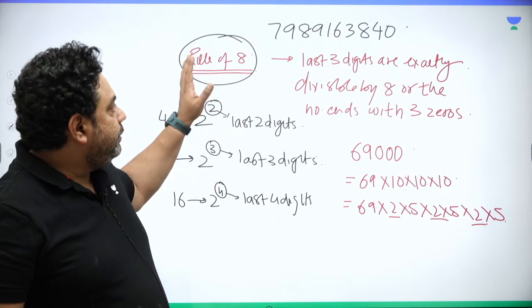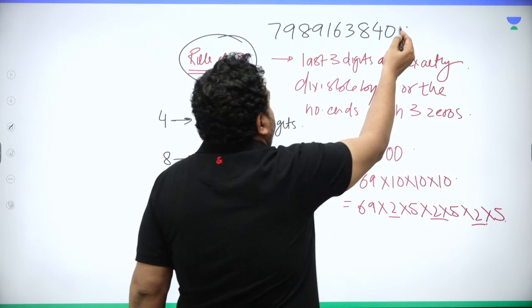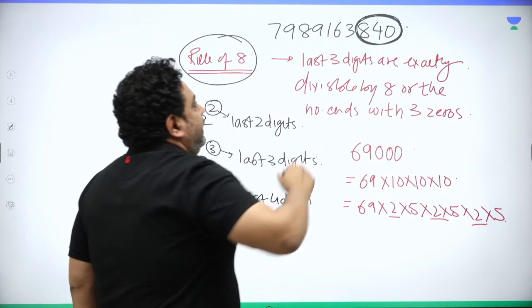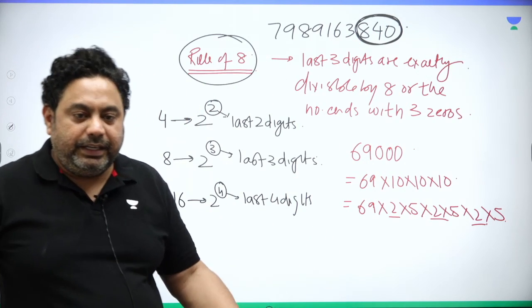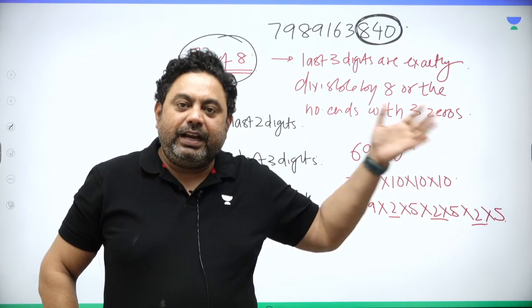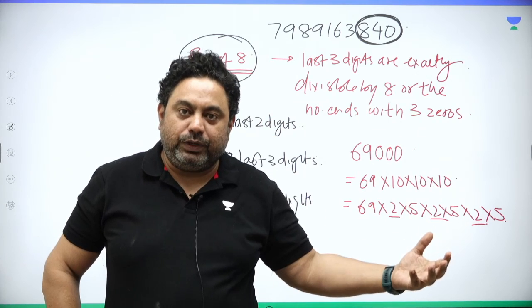So you don't need to check the whole number, just check the last 3 digits. The last 3 digits are 840. 840 is exactly divisible by 8. So the whole number is divisible by 8. And it applies to remainders as well.